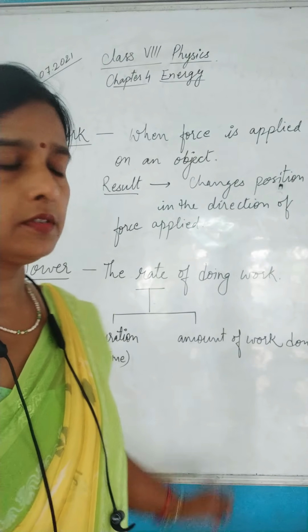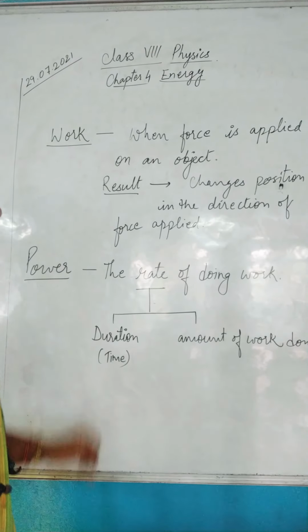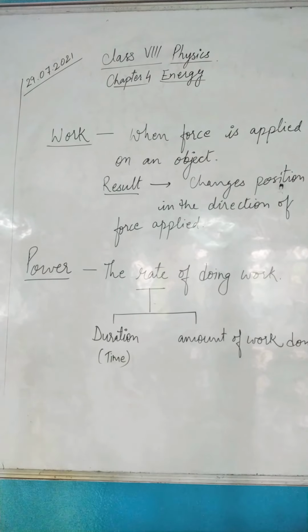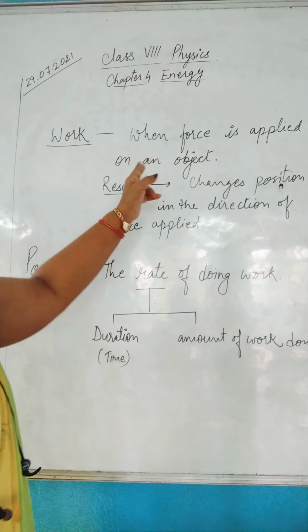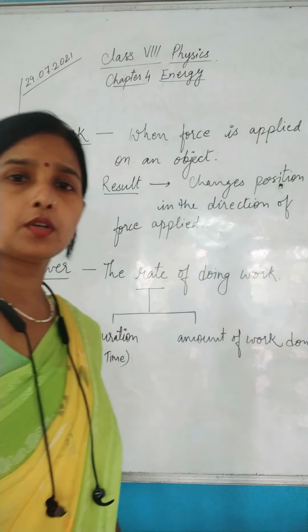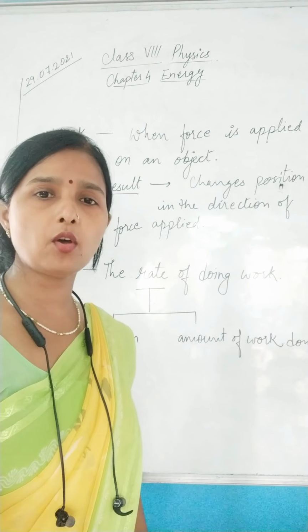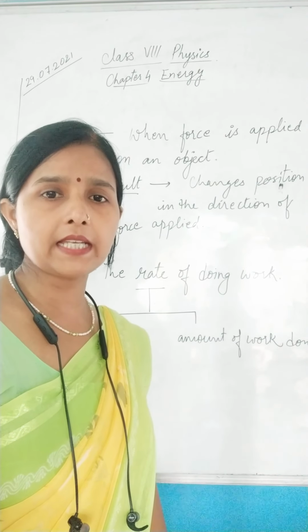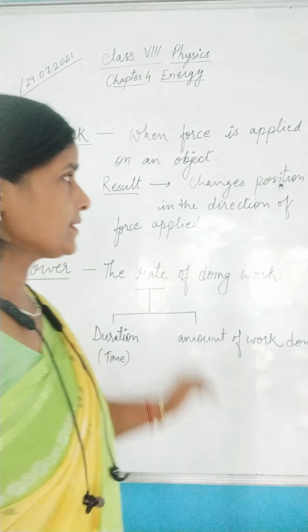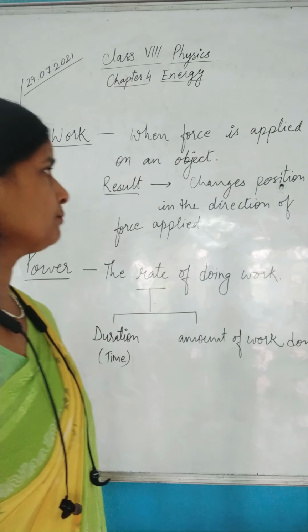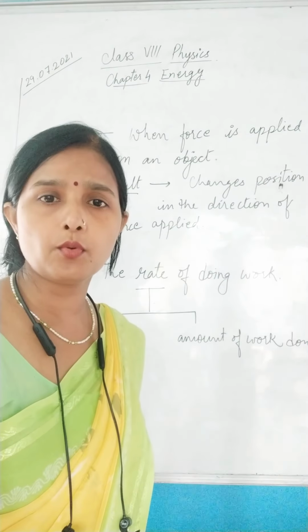Now we have two terms in front, that is work. Whenever force is applied on an object, there is a result that comes. That result is a change of position in the direction of force applied.